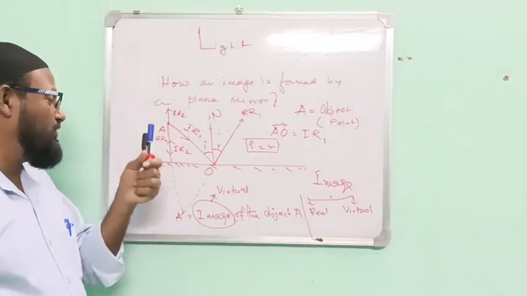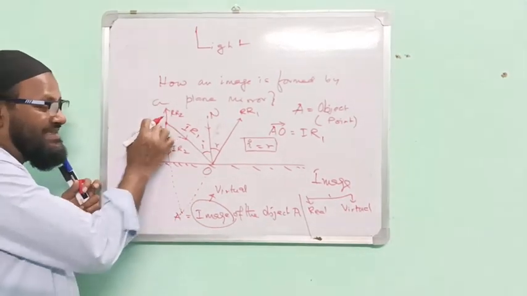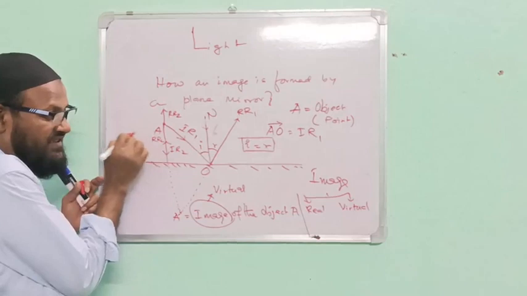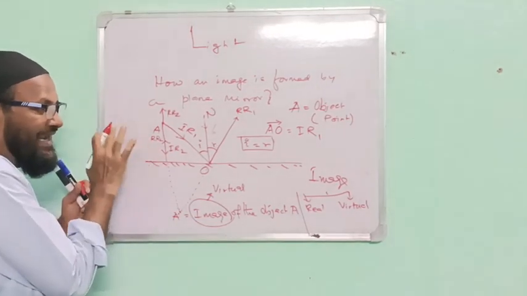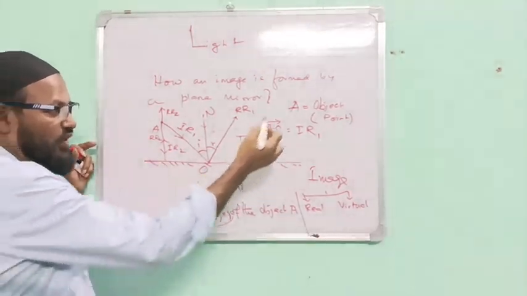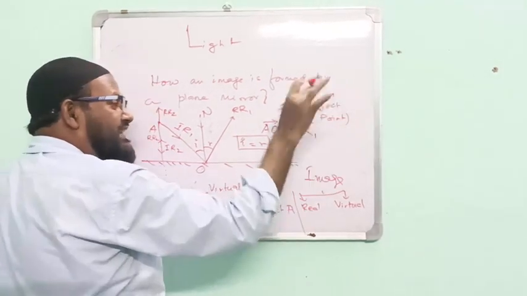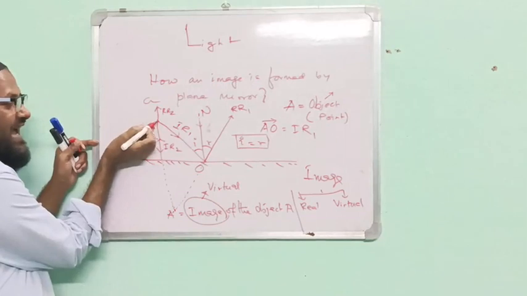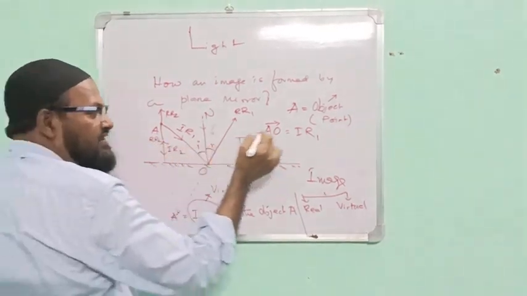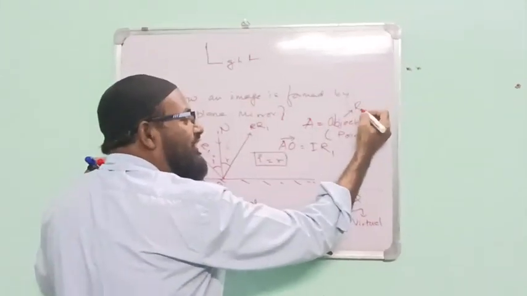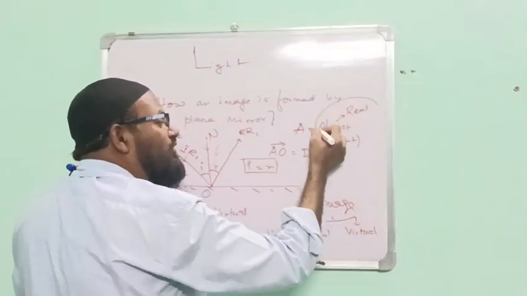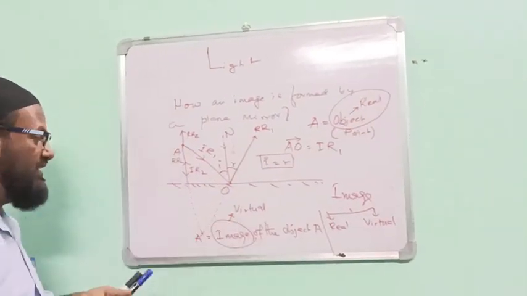What is the question? In this case, A is the object. First thing, please listen to me. A is the object. Which object? Point object. Next, is this object real or virtual? Light is actually coming from A. Therefore, actual or real. This is the real object.